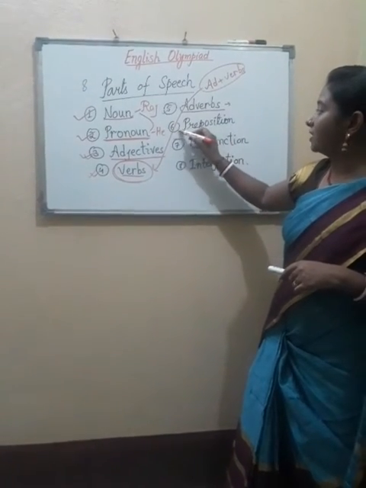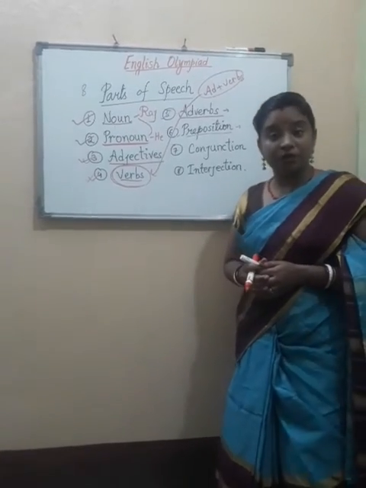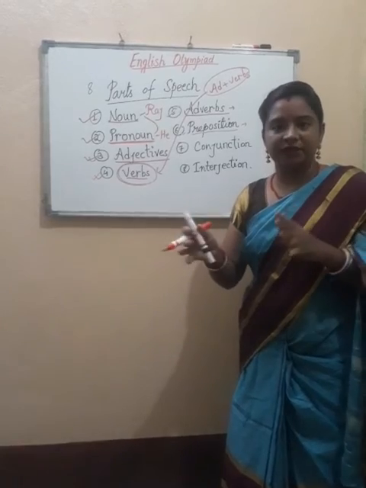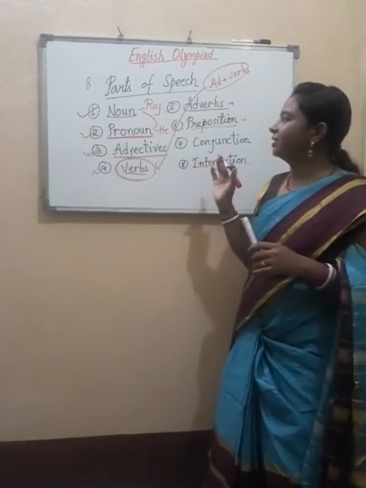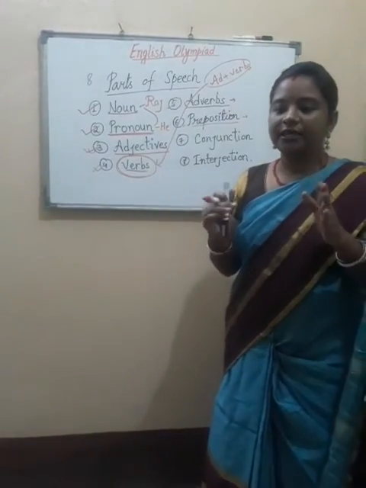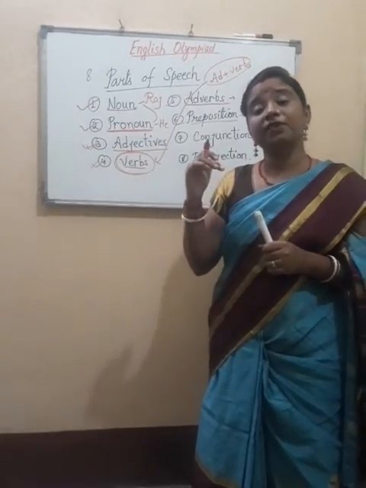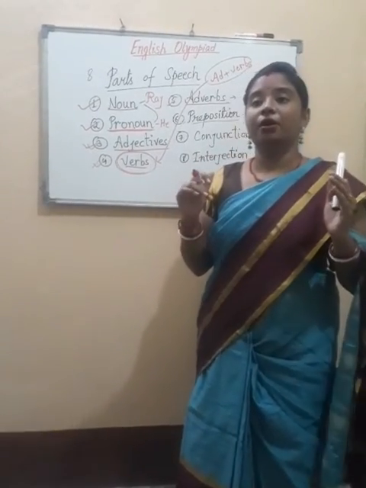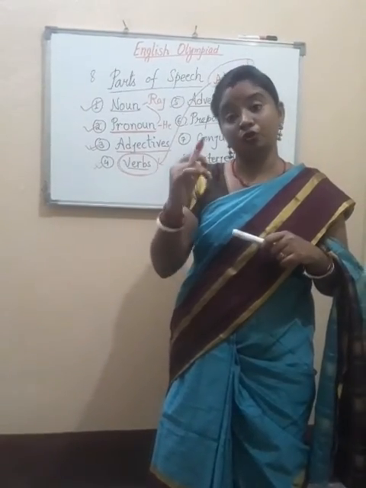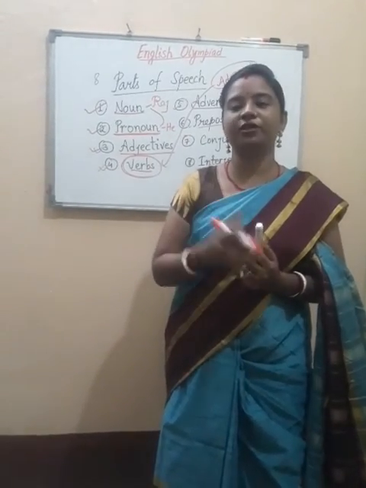Coming to the sixth number, this is preposition. Prepositions are the words which tell us the position, direction, or movement. Generally these are also used as linking words, but not exactly linking words. It links the action with other things. When in a sentence we come to know the position of something through some words, those words are prepositions. There are different types of prepositions. You are going to read about that.